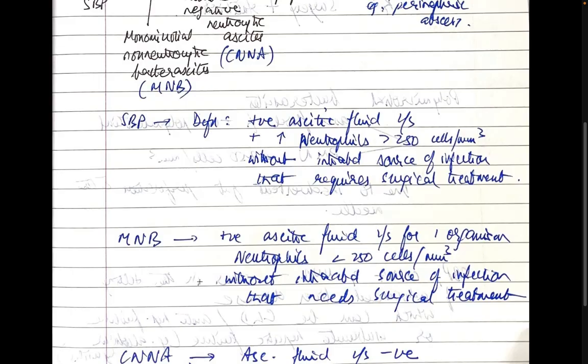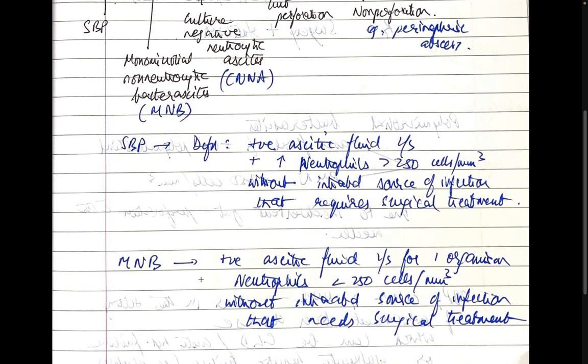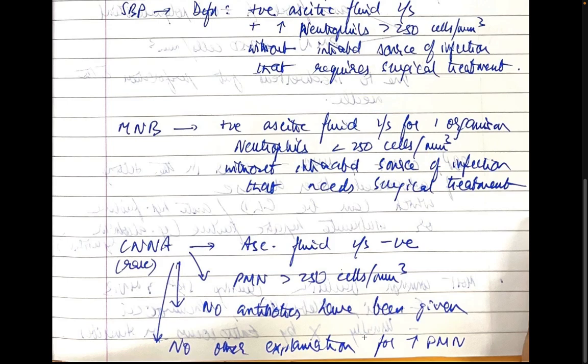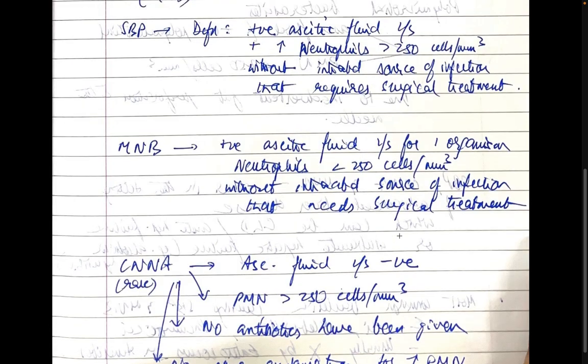What about CNNA? That is culture negative neutrocytic ascites. So the culture would be negative, first requirement. PMN should be high, suggesting there is an infection. PMNs are more than 250. There are no antibiotics that have been given, and there's no other explanation for it. Now, this is actually very rare in our setting today, because we have very good culture facilities.